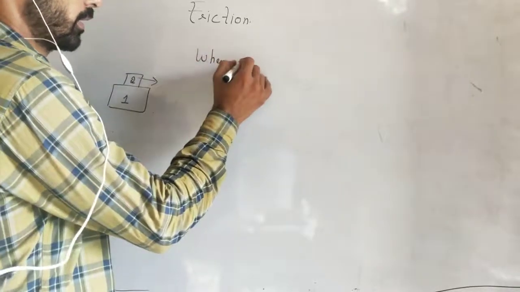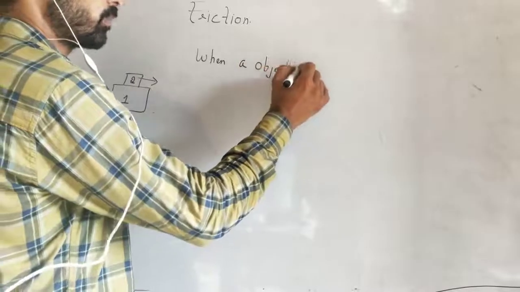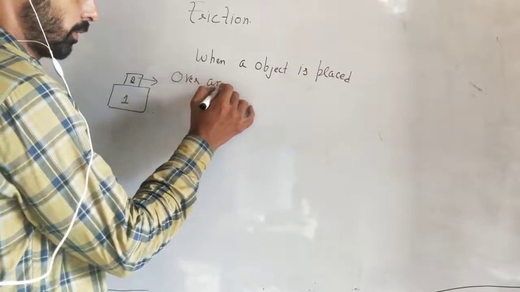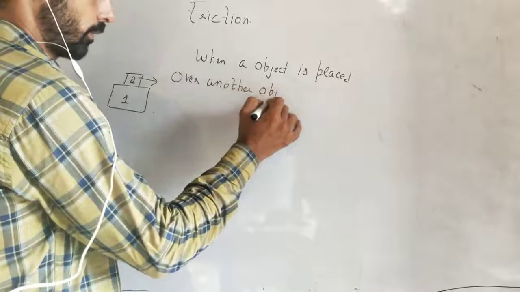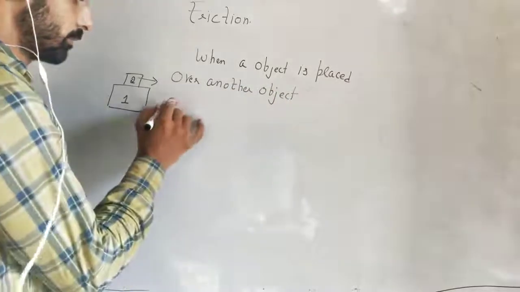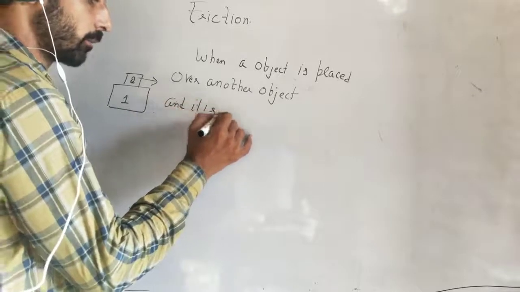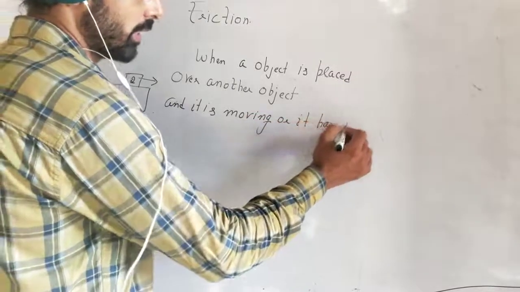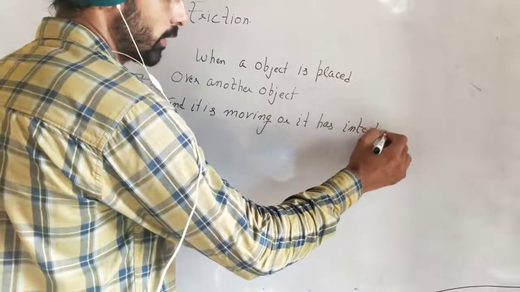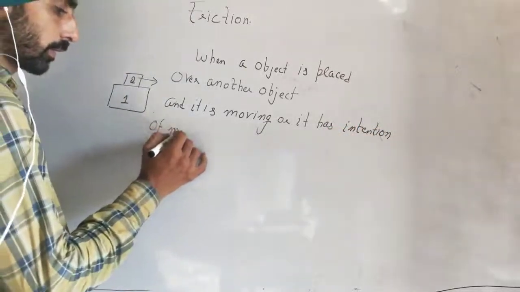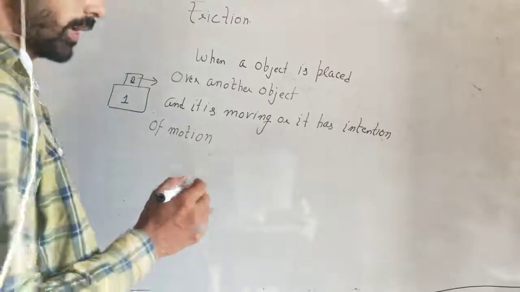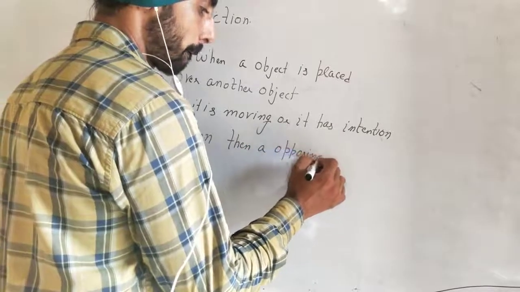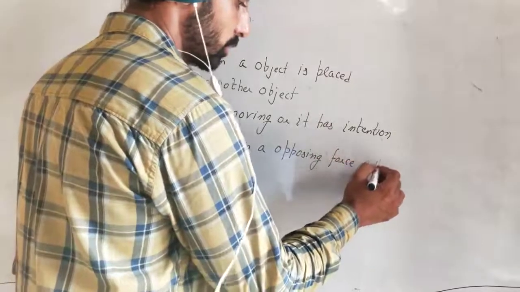When an object is placed over another object and it is moving, or it has the intention of motion, then an opposing force acts between the surfaces.